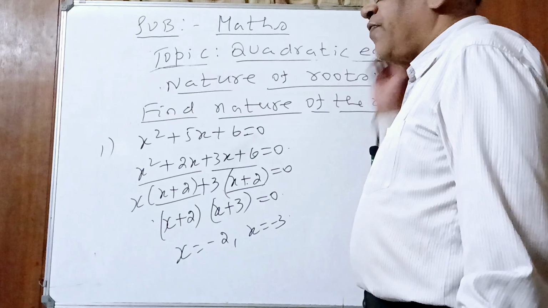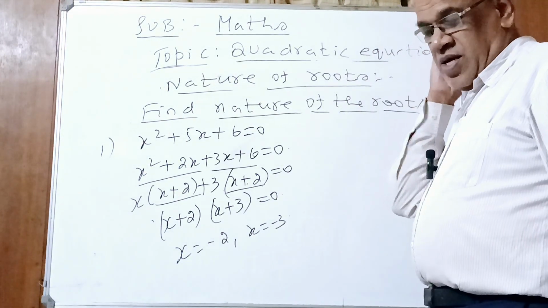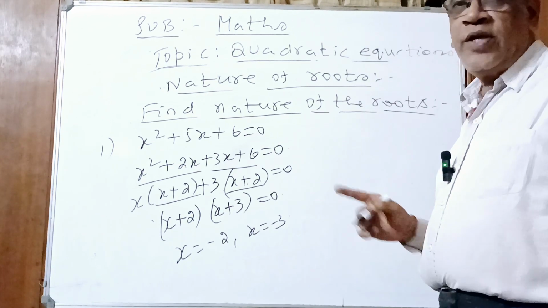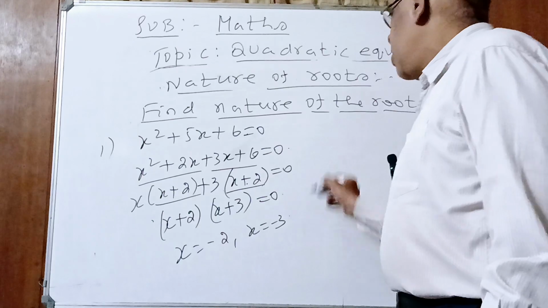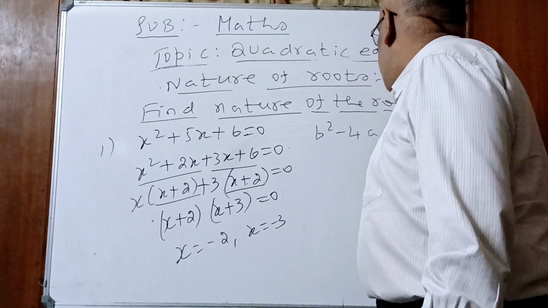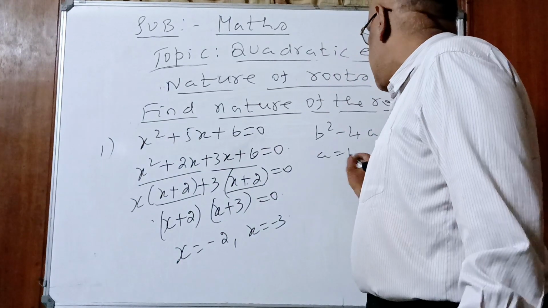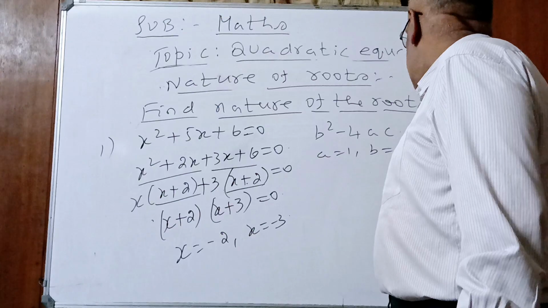What is the condition for these, children? See, I can put this question in another way. Find the nature of the roots. If the roots are real, then find the roots. I found the roots. Now put the condition. What is that? b square minus 4ac. What is the a value here, children? a is 1, b is 5, c is 6.